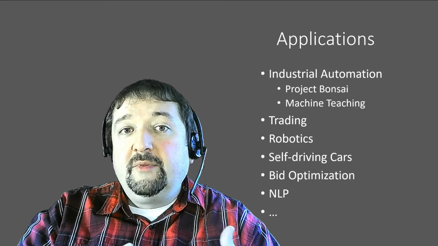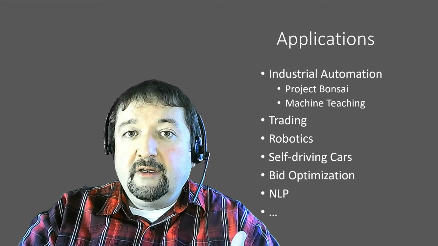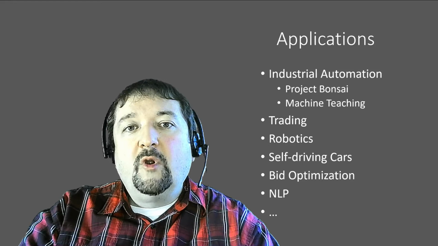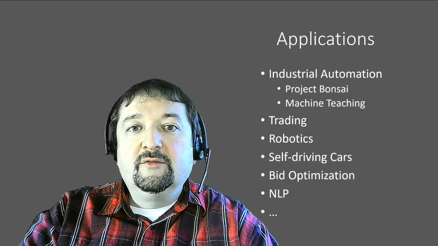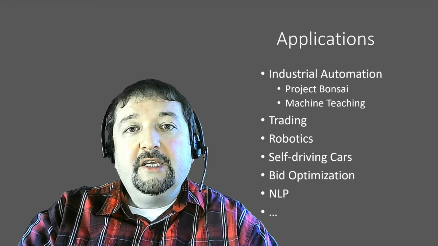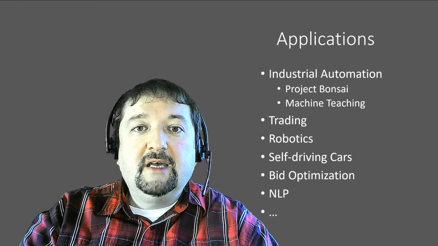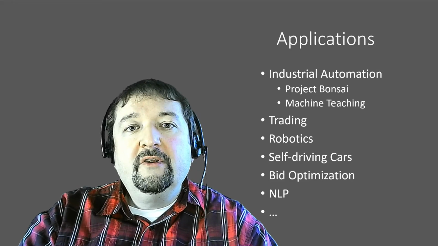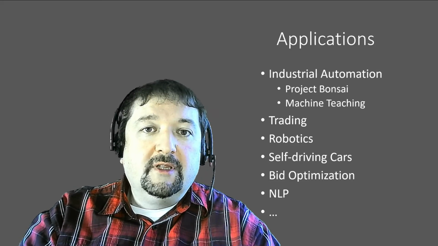It can be, of course, applied to robotics and self-driving cars, because self-driving cars are really very similar to the problem that we have been solving in this course of finding a way in the maze. Things like bid optimization, even some natural language processing tasks in question answering, optimizing answers of the computer, can be tackled with reinforcement learning.